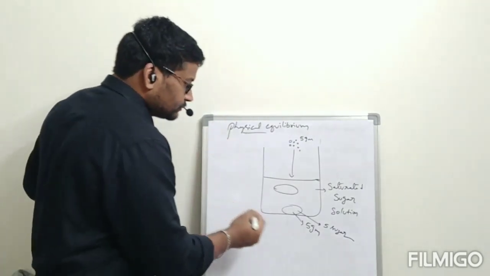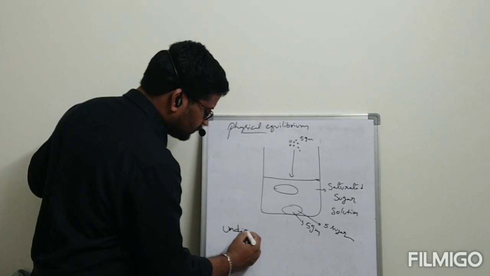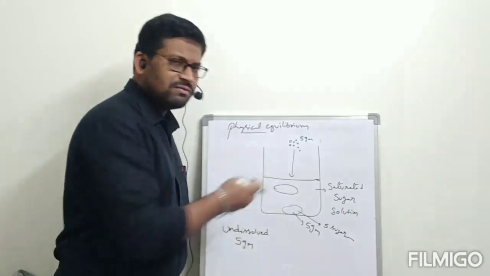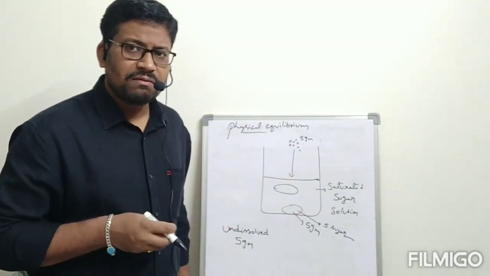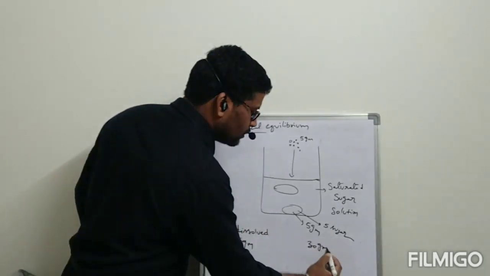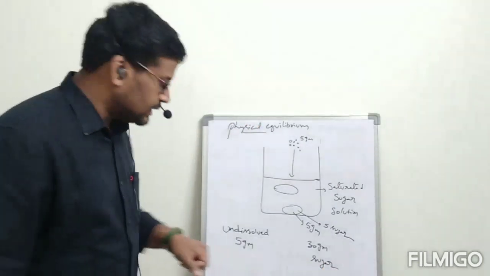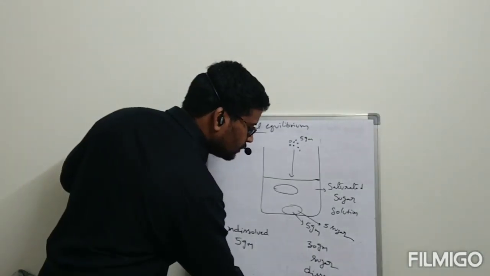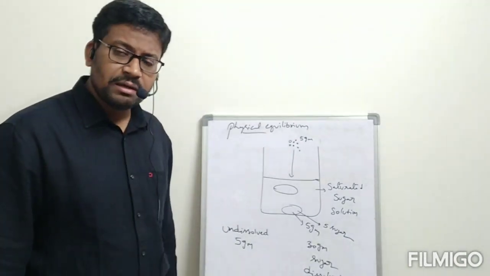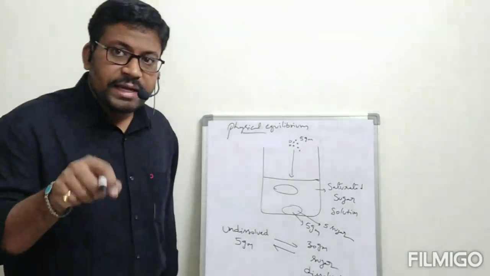Let us see what is the amount of undissolved sugar? 5 grams. Let us take this much amount of water, that is a saturated solution. That much amount of water can dissolve 30 grams of sugar. 30 grams of sugar is in which state? Dissolved state. 5 grams of sugar is in which state? Undissolved state. Now these two are in equilibrium.